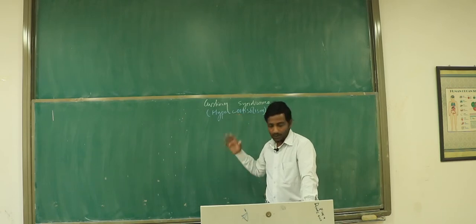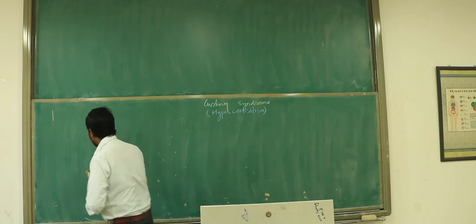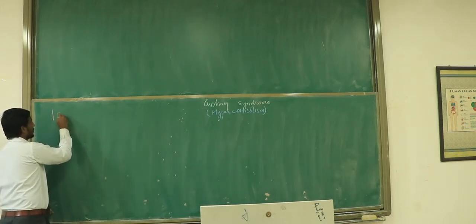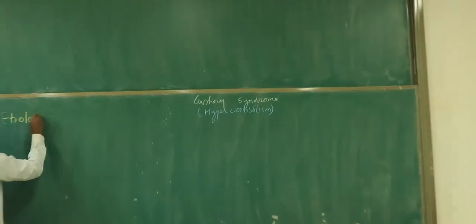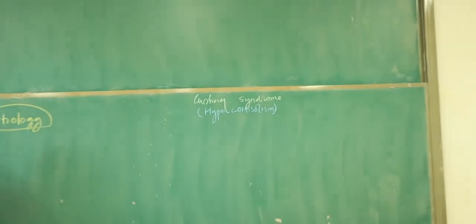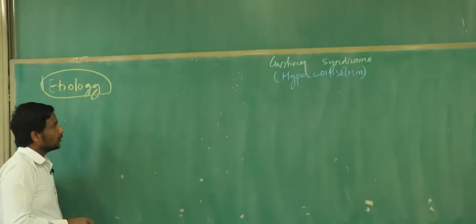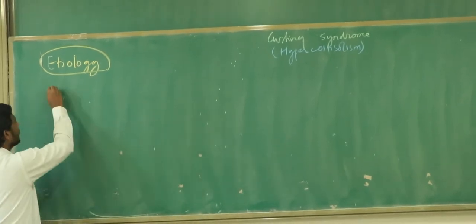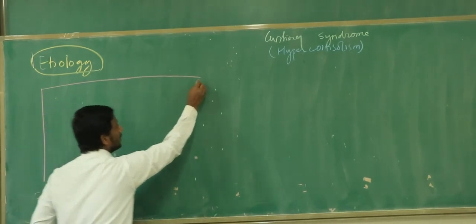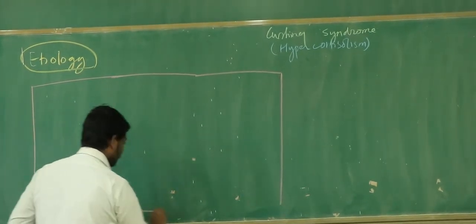the body. So first of all, let's try to find out that what thing can cause the situation when there is more cortisol in our body. So let's try to find out the etiology, the causes of the hypercortisolism. And while we are talking about the etiology, I would like you people to make one table for it, and in this table we'll try to see different causes, and along with that we'll try to see what is going to happen to the